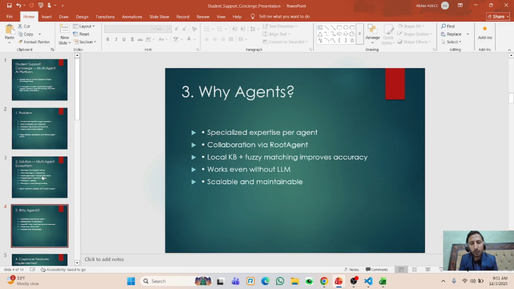Now we have a local file KB, and fuzzy matching improves accuracy, and our project works with or without an LLM as well. If the LLM is not available, the already fed questions in the local KB file give the answer to the student, and this project is scalable and maintainable as well.